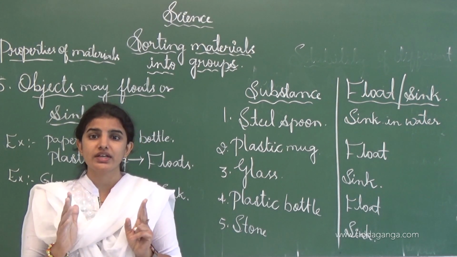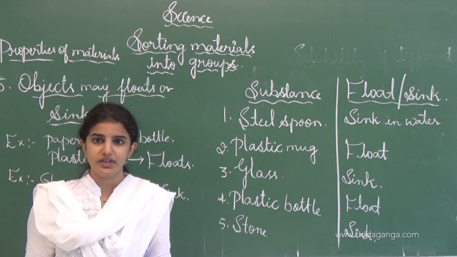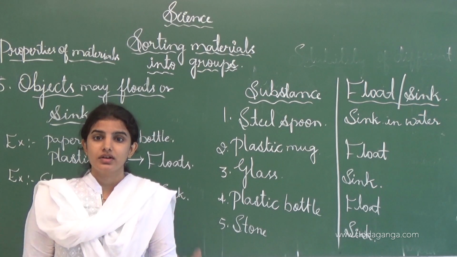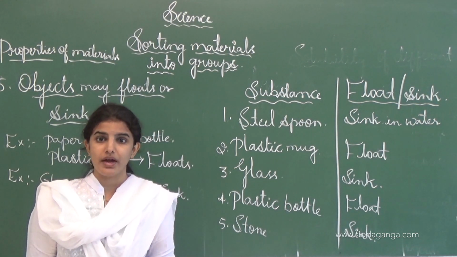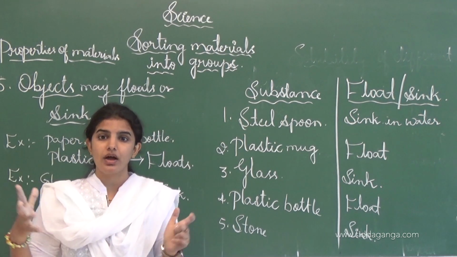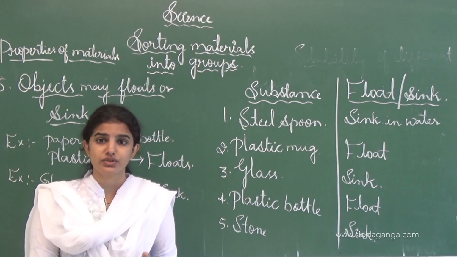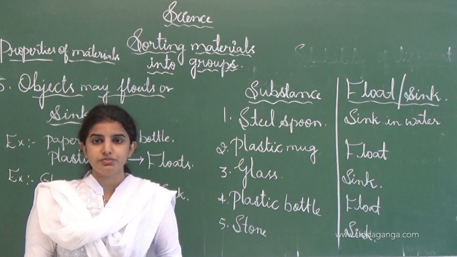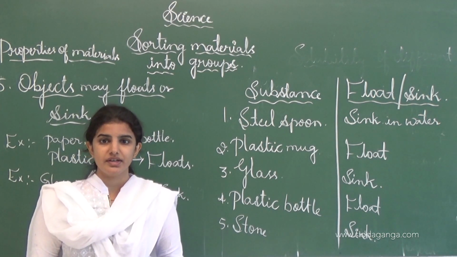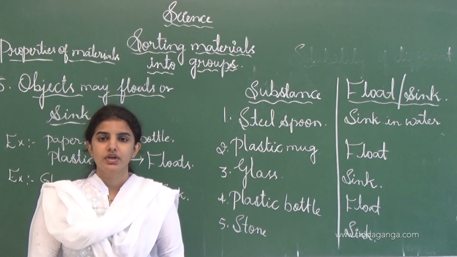And this is how we can classify the different types of materials which we see in our surroundings and which we can find in our home and other places. We can classify different types by observing the properties of such materials. See, this is all about sorting materials into groups. Thank you.